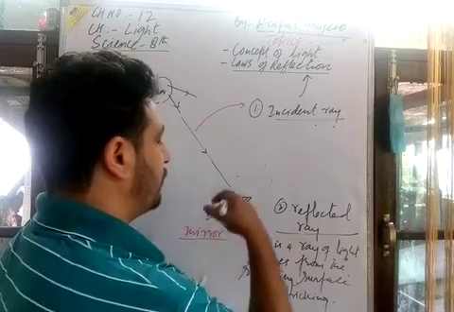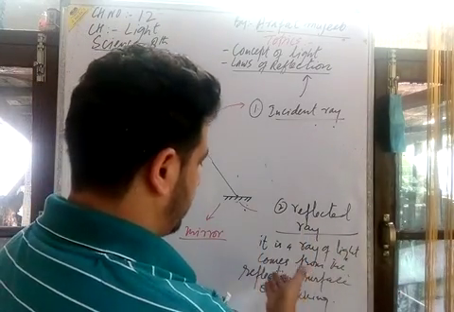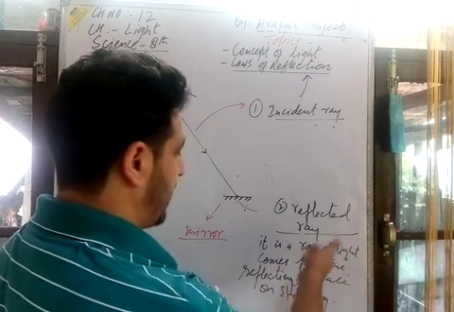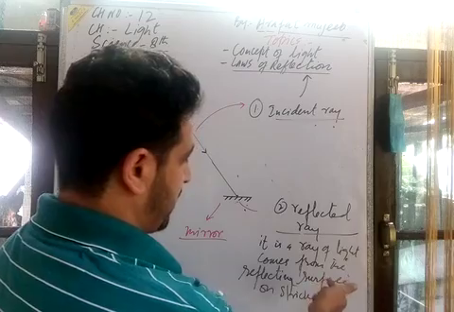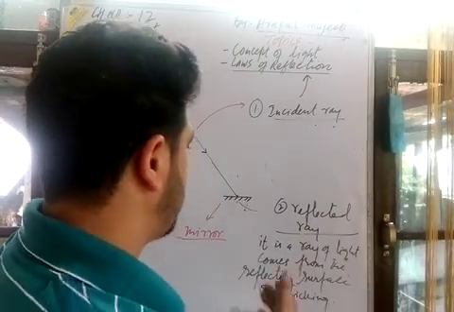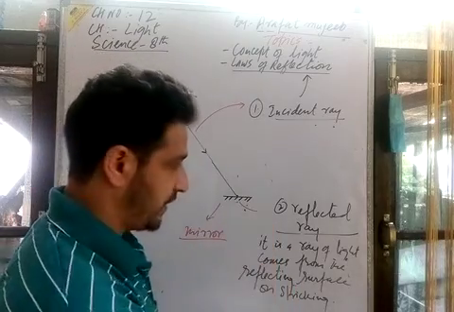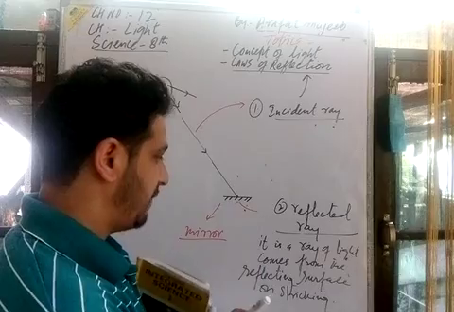After striking, there is a coming back of the ray of light. It is a ray of light that comes from the reflecting surface. That means it is coming back, in the form of a comeback, and is known as the reflected ray of light. I will show it here with the help of a diagram.